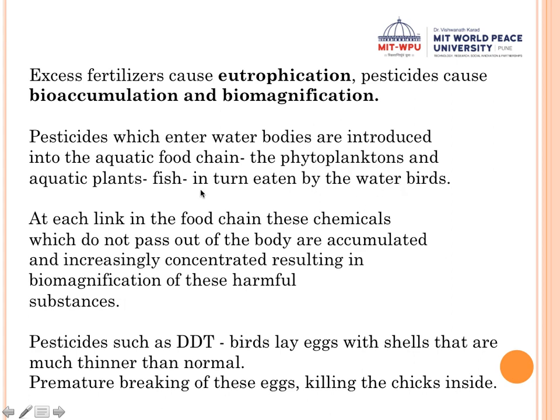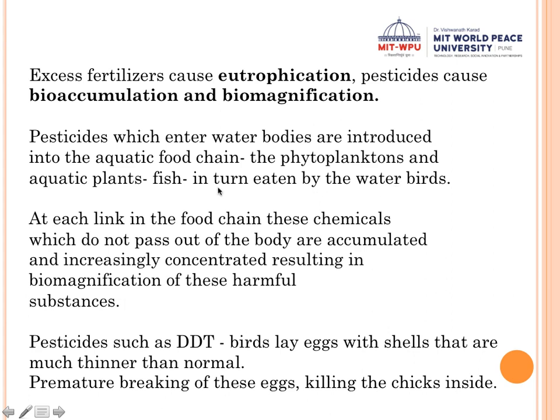Clear? So I have written an aquatic food chain here. Even if the primary producer gets contaminated with some pesticide toxin, that toxin passes through each link in the food chain. Clear? The food chain I've written here is phytoplanktons, aquatic plants, fish, and in turn the water birds.